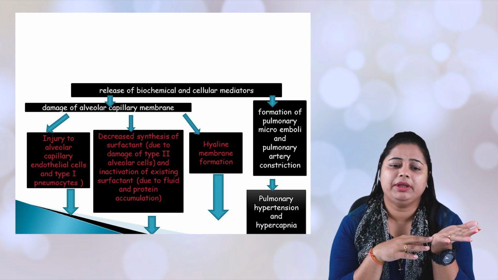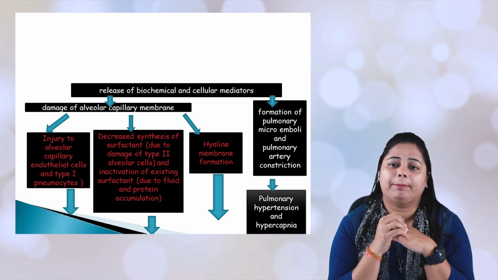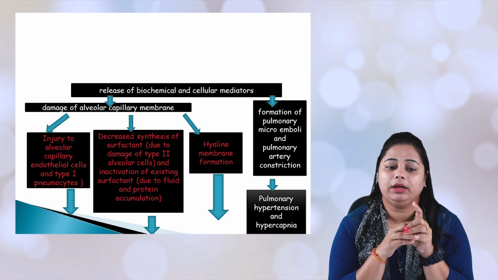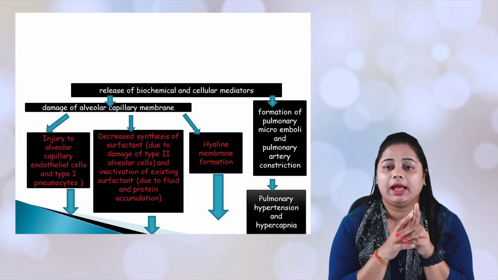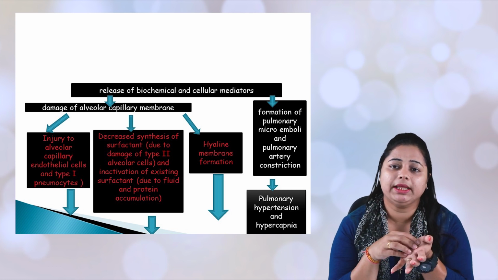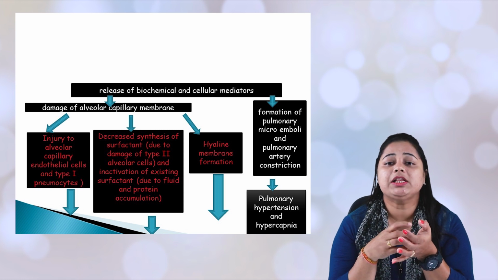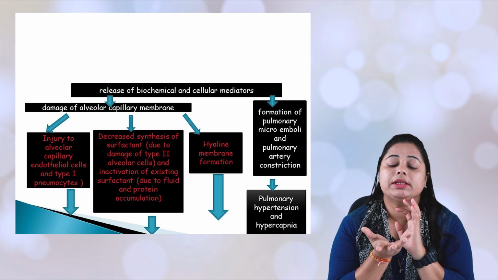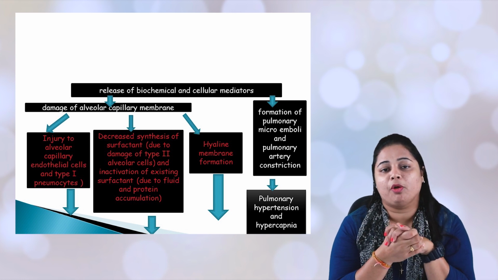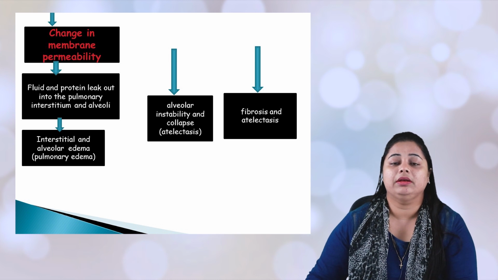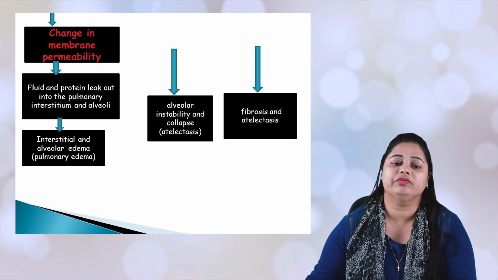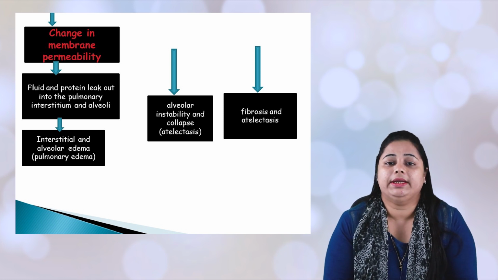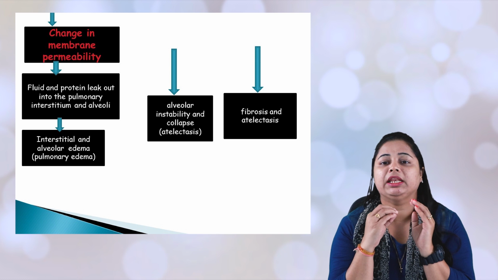But at the same time, damage to the alveolar capillary leads to three things. One, the capillary is injured, where the endothelium got injured. Otherwise, the surfactant which is already there in the lung becomes inactivated, and new surfactant synthesis is not possible; there is decreased synthesis of surfactant. Third one is hyaline membrane formation. The alveolar membrane, the interstitium or endothelium which is injured, what does it do? It will increase the permeability.